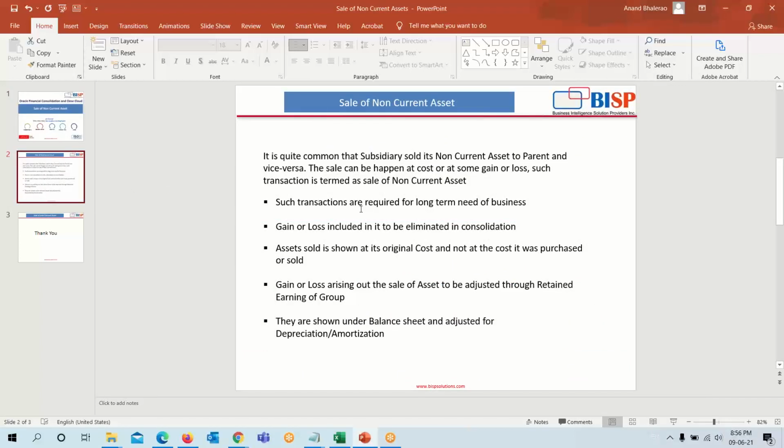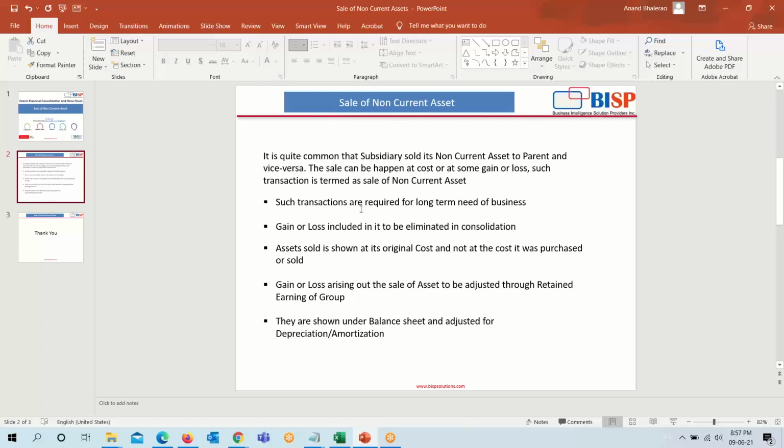It is quite common that a subsidiary sells its non-current asset to the parent and vice versa, and a parent may also sell its assets to its subsidiary. The sale can happen at cost or at some gain or loss. Such a transaction is termed as sale of non-current assets. That is the selling and purchase of assets by a subsidiary and its parent and vice versa. They are commonly known as sale of non-current asset.